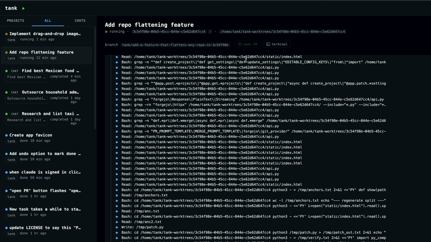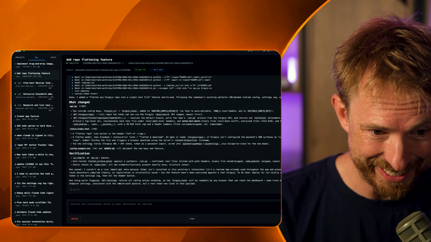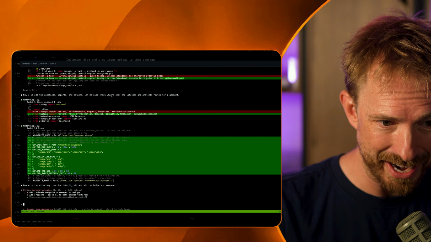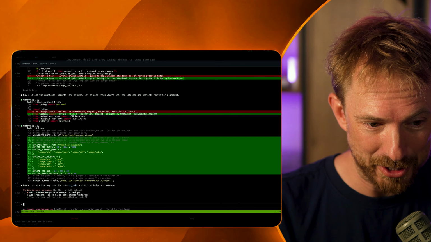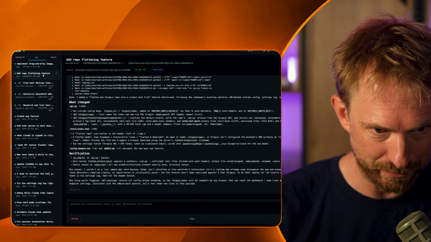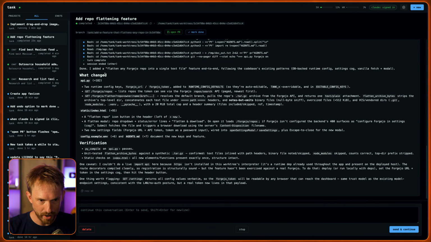I can click into either one, and actually just as I've done that, this repo flattening feature has been completed. This one is still running, and I can view it, writing the code in the terminal, even working on a to-do list. This is really, really cool. All right, while it's doing that, let's look at the repo flattening feature here and see what it's come up with. Okay, done. I added a little flatten any Forgejo repo into a single text file feature end to end.